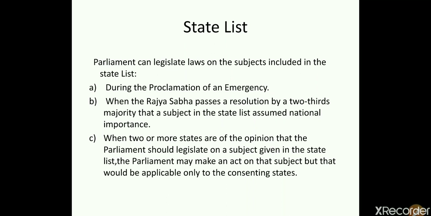In such a case the union government can make the law on the state list. Now the third condition: when two or more states are of the opinion that the parliament should legislate on a subject given in the state list, in such a case the union government can make the laws on the state list.